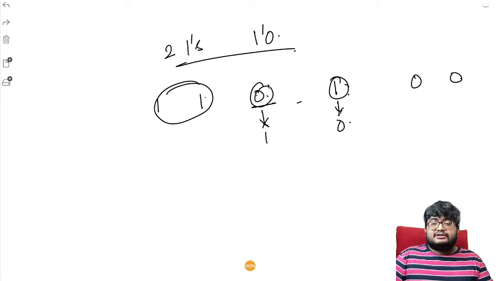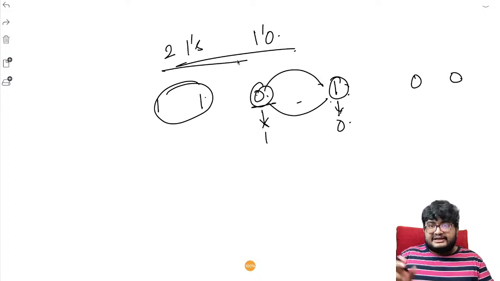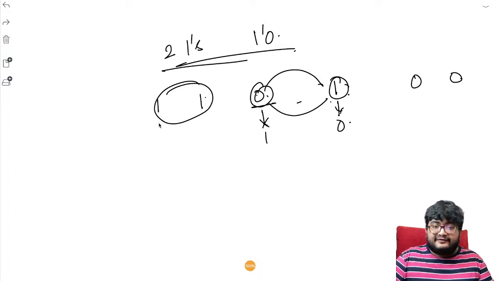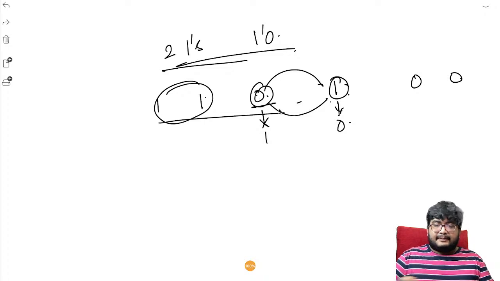So it always becomes what? We can always pair up, right? It's always turning out, even in case of a mixture of ones and zeros, like if we have in the first half a couple of ones and a couple of zeros, we can always end up creating pairs, right? That's the understanding that we need here.